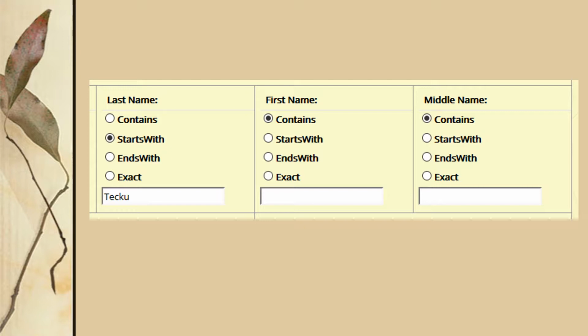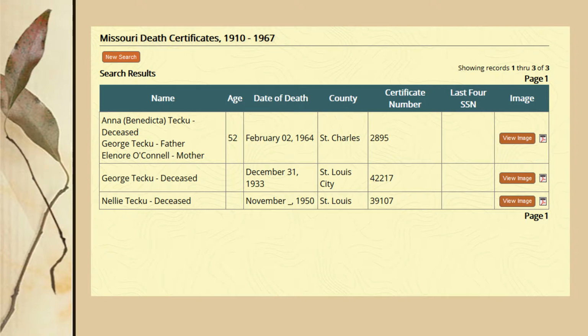If I wanted to search for other possible relatives of George Tecu, I can search the last name of Tecu, but leave the first and middle names blank for the maximum number of results. Now we get 3 hits on the name Tecu. We have George's daughter Anna, George himself, and his wife Nellie. I already know from my family history that these 3 are related, so I'm not going to click on each image today. However, if I didn't already know they were my ancestors, I could verify the family connection by viewing their death certificates, searching other types of databases for church records, census records, and obituaries, and then compare all the information from the various documents to make a reasonable assumption.